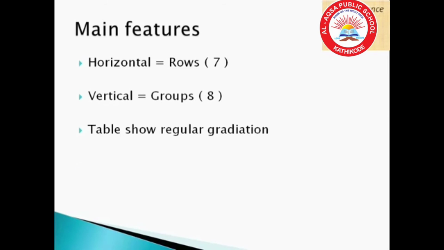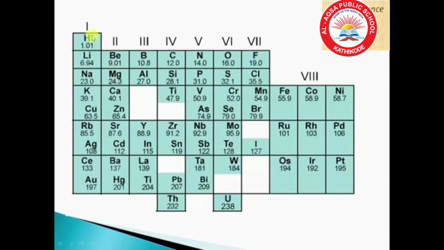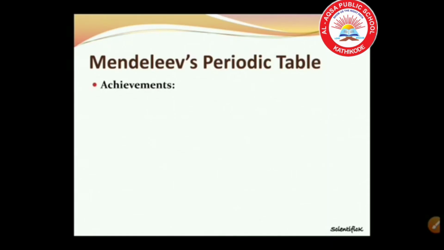Mendeleev's periodic table contains vertical columns called groups and horizontal rows called periods, and it shows regular gradation. This is his periodic table, and Mendeleev formulated a periodic law which states that the properties of elements are a periodic function of their atomic masses. Now let us discuss his achievements.